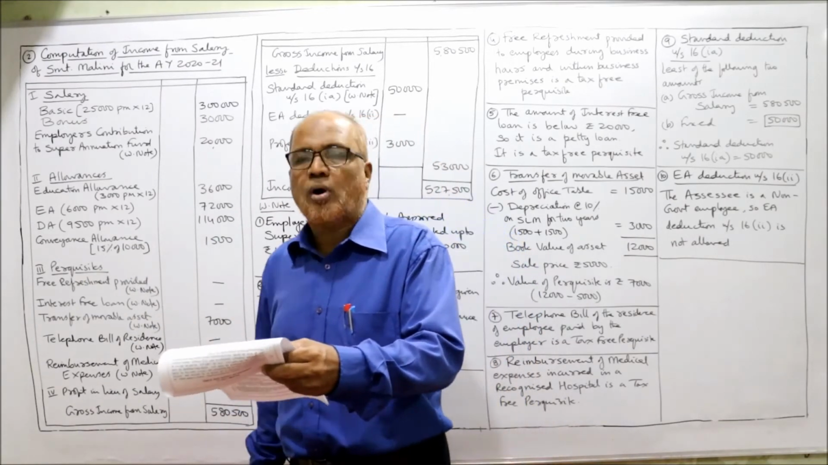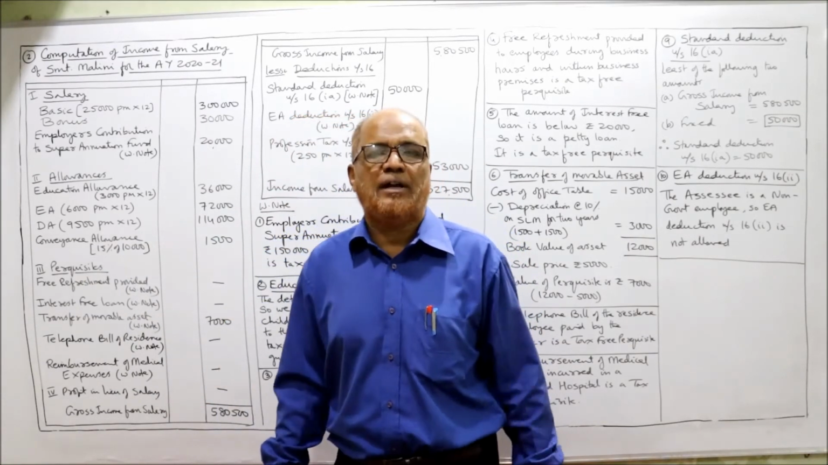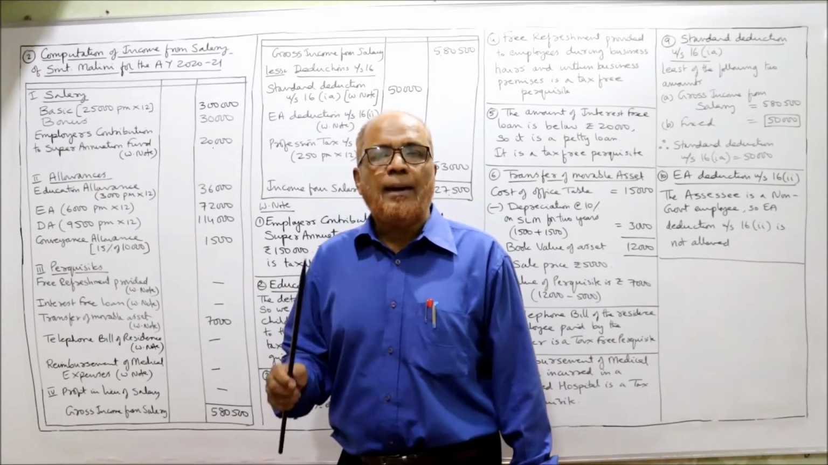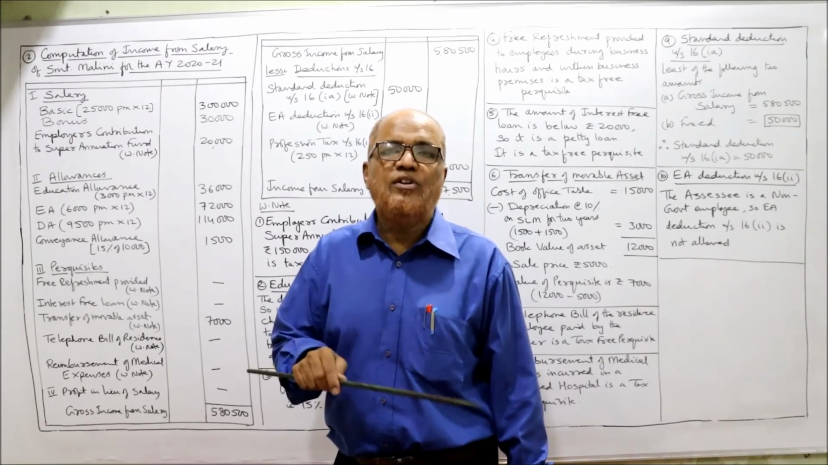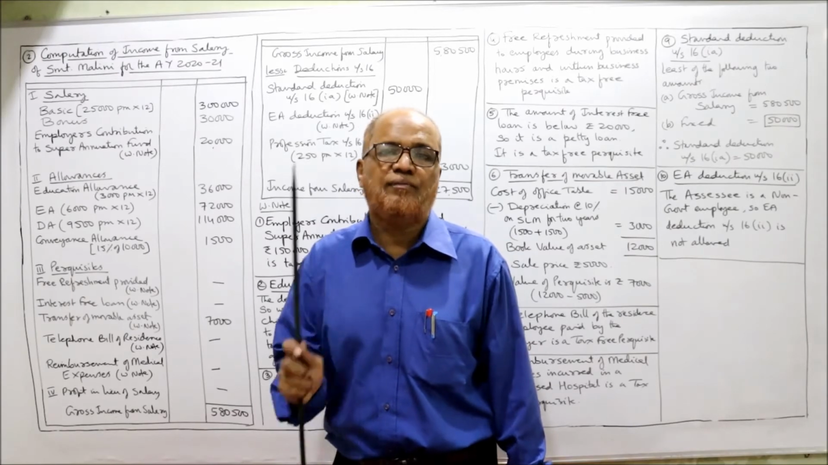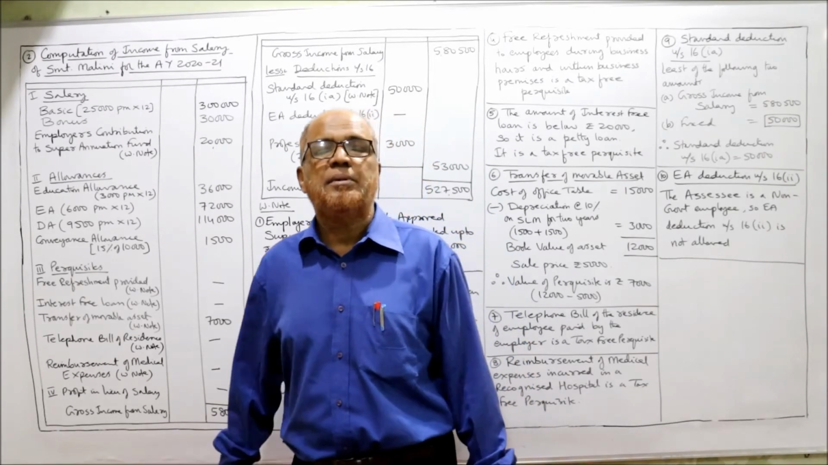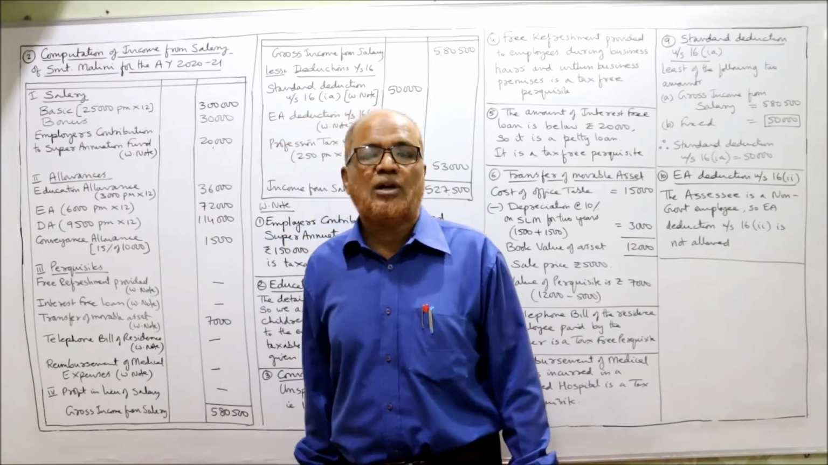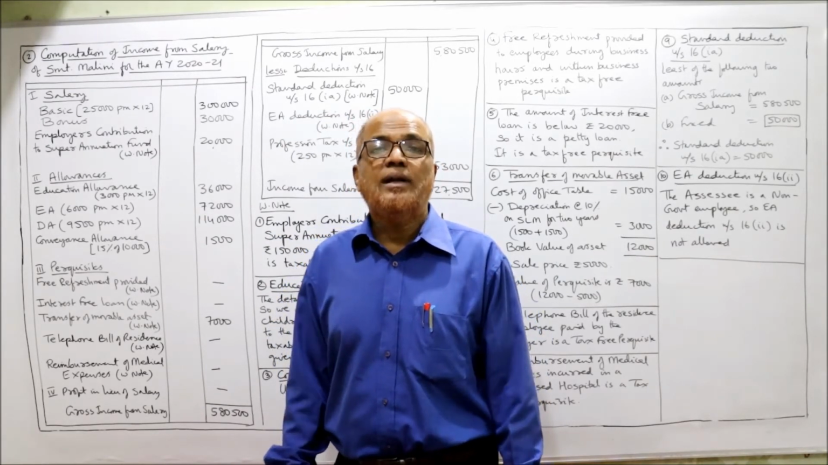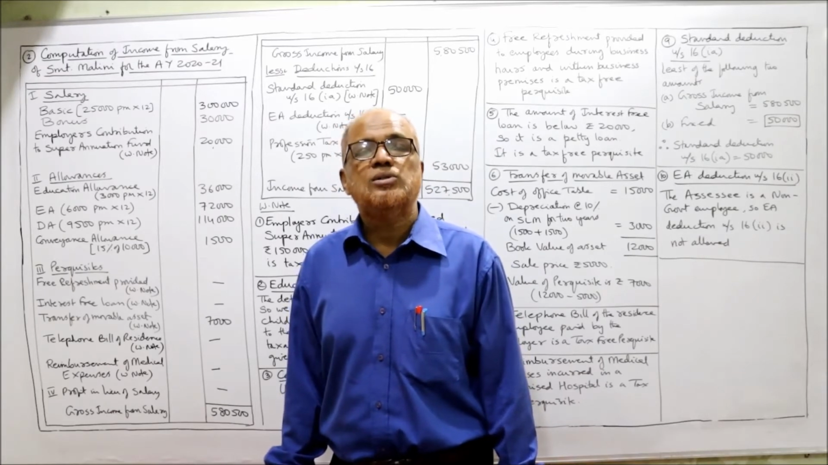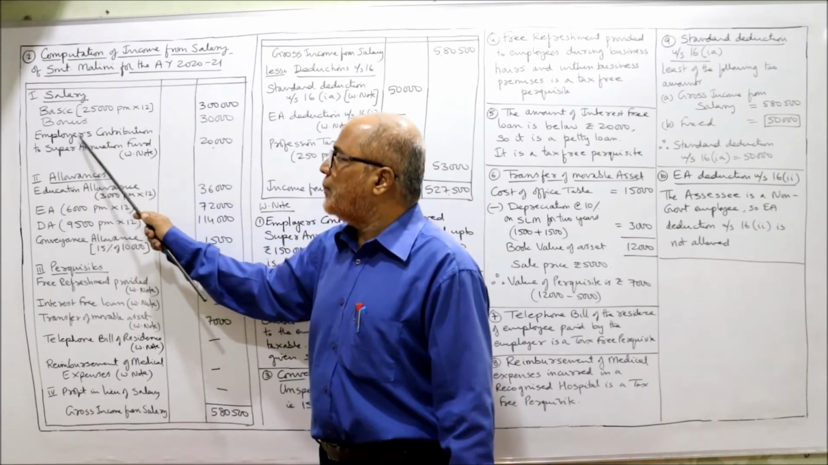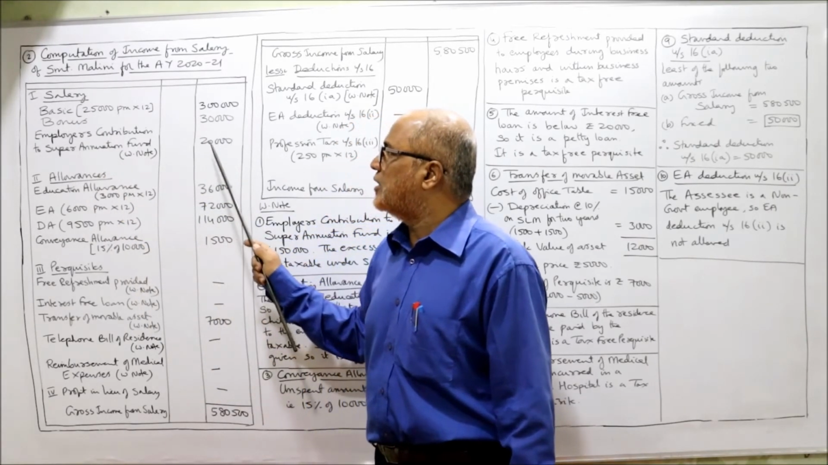Next one is employer's contribution to approved superannuation fund. See, Income Tax Act has given the provision that employer's contribution to approved superannuation fund will be exempted up to rupees 1,50,000. Ceiling is given by the Income Tax Act. Over 1,50,000 taxable. Here it is given 1,70,000. So 20,000 rupees more, that 20,000 is taxable under the head salary. So employer's contribution to superannuation fund 20,000.